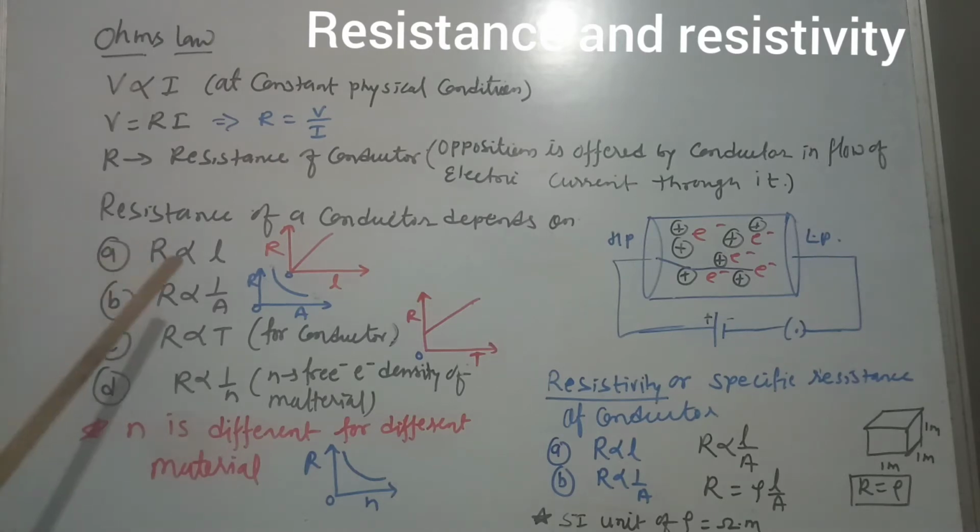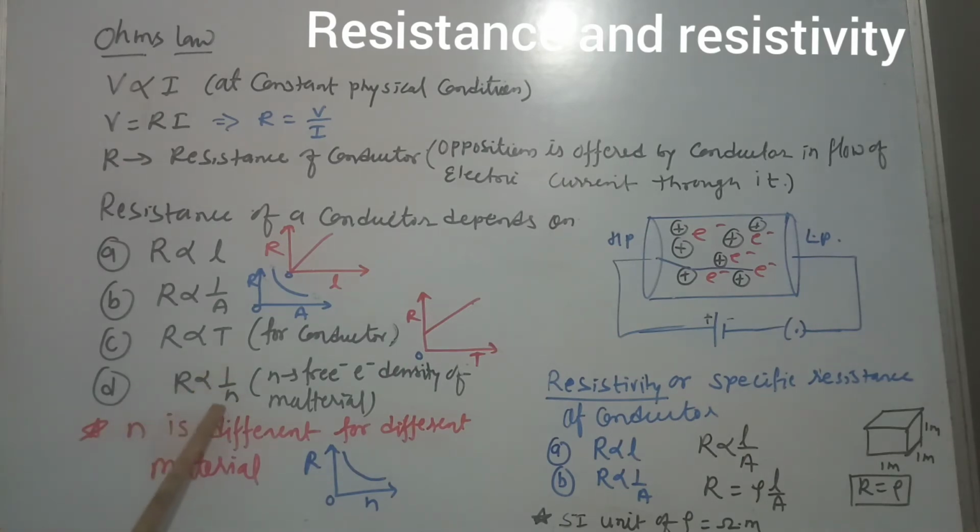So as we plot a curve between resistance and length of conductor, we will find a straight line because they are in direct relation, and resistance and area of cross section are in inverse relation. That is why if we plot a curve between R and A, we will observe a hyperbolic graph. Likewise, the graph between resistance and temperature is a straight line, but at 0 Kelvin there is a certain resistance.